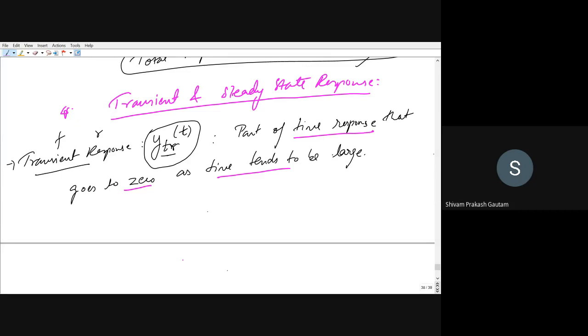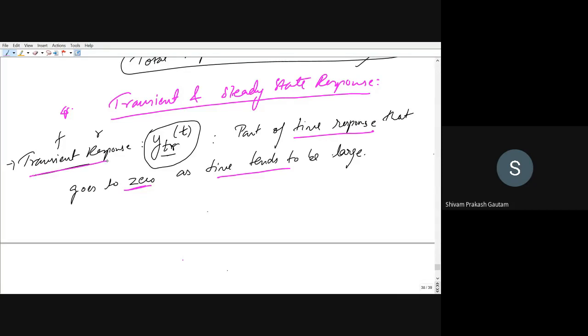A system that was previously at rest may react differently, and that different behavior may die out after some time. That part is called the transient part. You can also see it as the part of the time response that goes to zero as time tends to be large. We will see this in detail when we deal with specific cases.